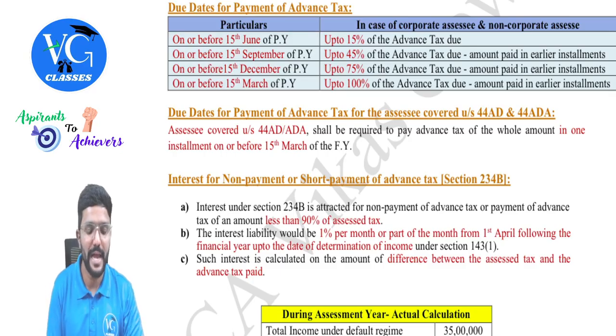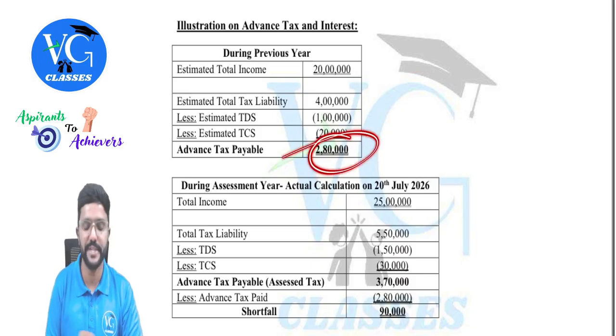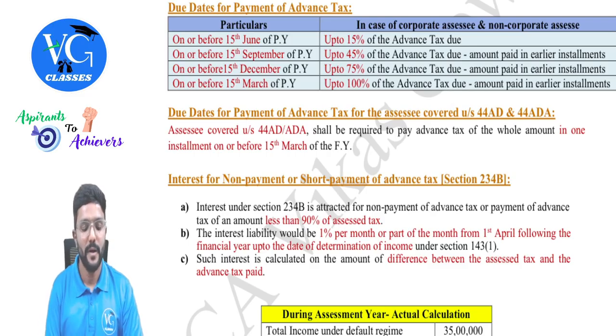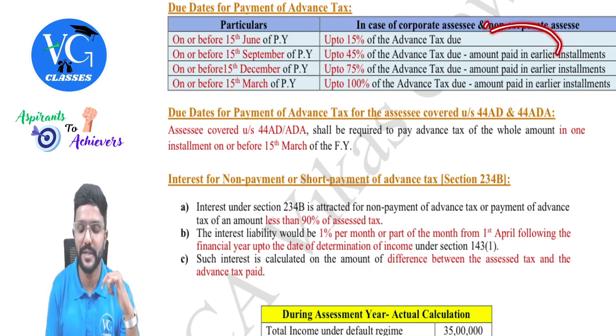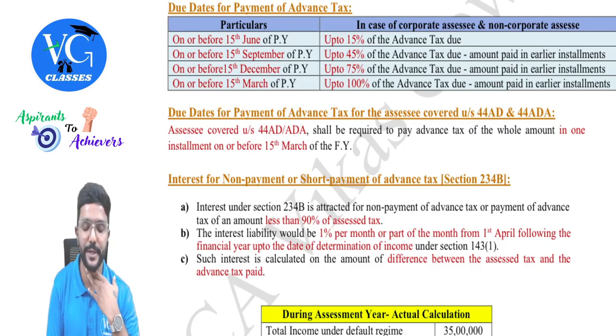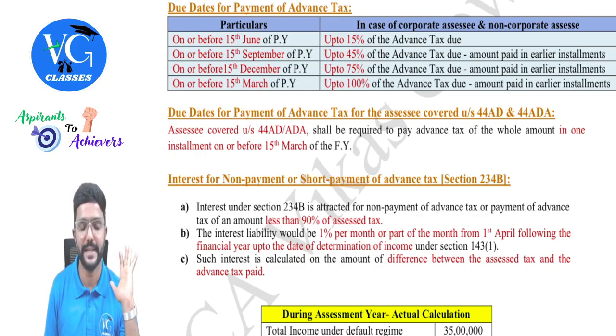First payment has to be made on or before 15th June of the previous year. Up to 15% of the advance tax due has to be paid. Advance tax due is nothing but whatever we discussed here, it is nothing but 2,80,000. Then on or before 15th September of the previous year, 45% of the advance tax due minus whatever is paid in the first installment. This is the cumulative percentage. Yes, up to 45% cumulatively has to be paid by the second installment.